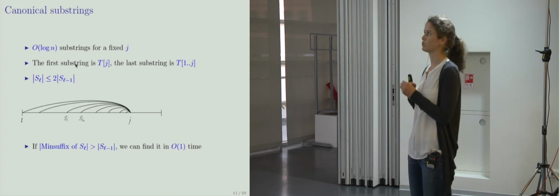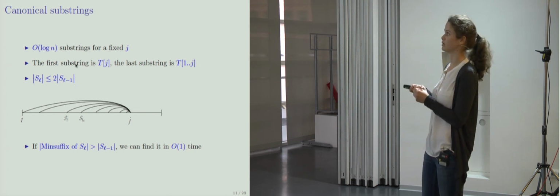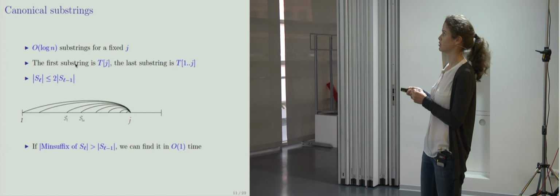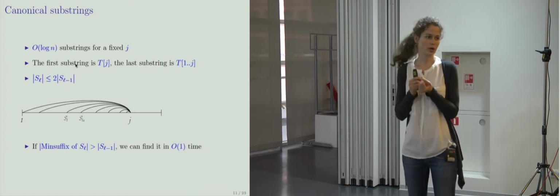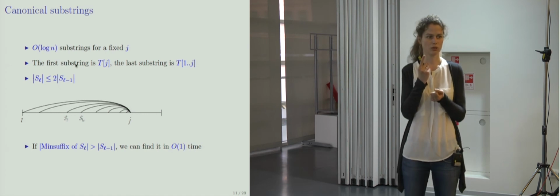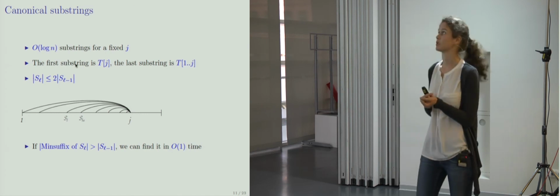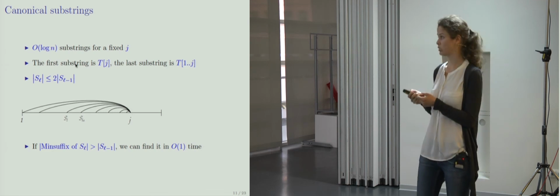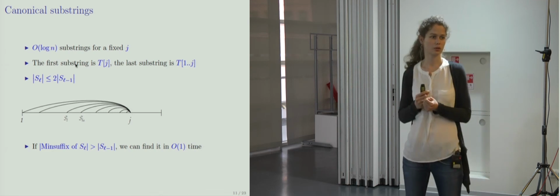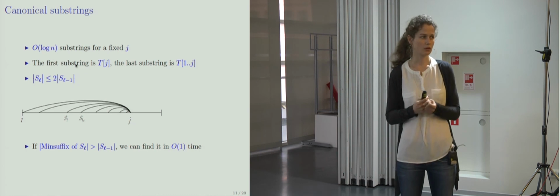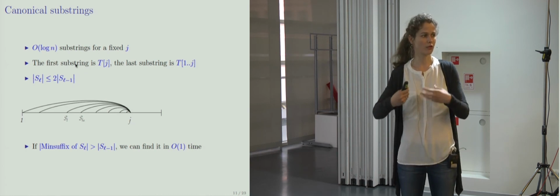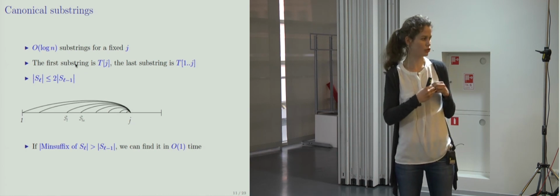These canonical substrings end at this position j. We require the first substring to be a substring consisting of one letter, t_j, and the last substring to be the whole range, t_1j.